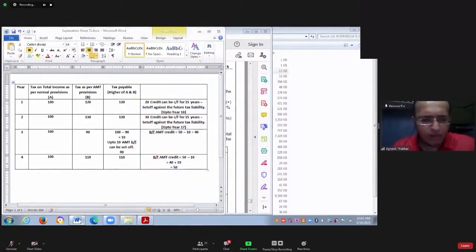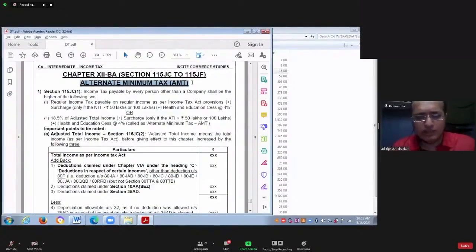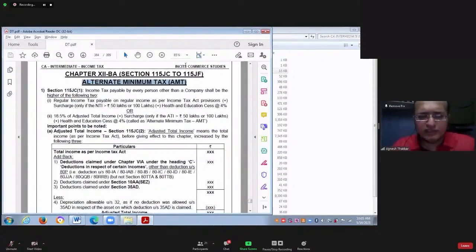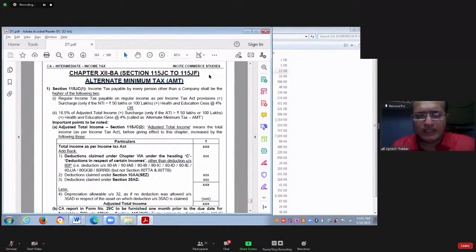Yes? Okay. Now let us go through the provision. Now let us understand what the provision says. See, first of all, this alternative mechanism of calculating the tax liability is applicable to whom?